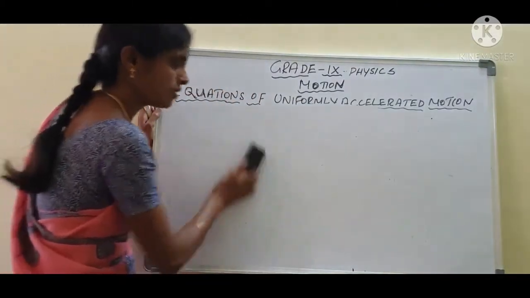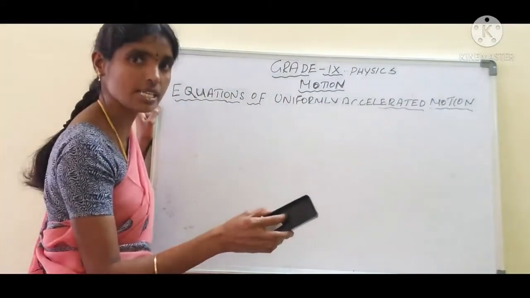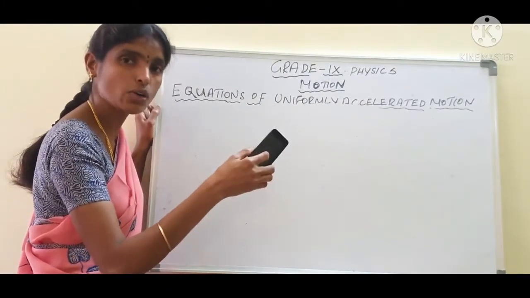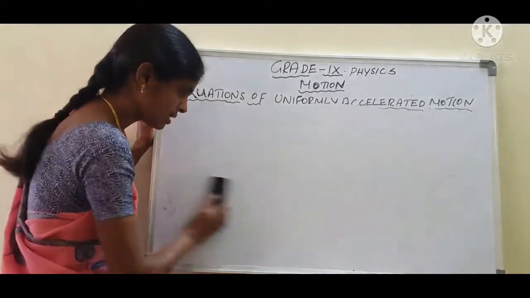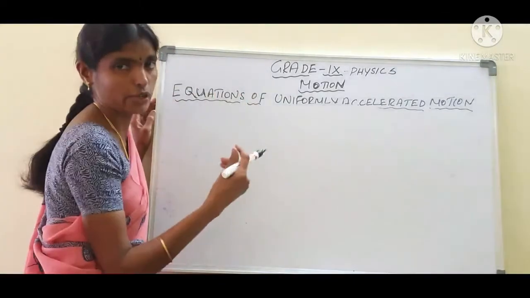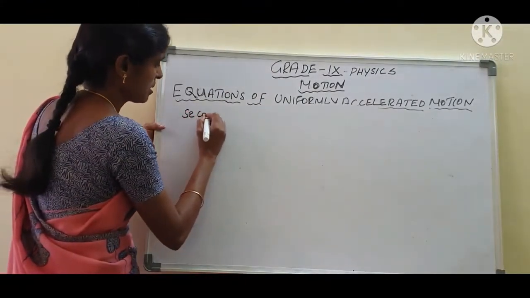This is very well. We have been seeing this in the theoretical method. Next, in the graphical method, we want to calculate these same equations. The three equations we want to calculate by the graphical method. We have seen all these in the theoretical method. How do we find them using the graph method? Are you clear students? Okay. Second equation of motion.